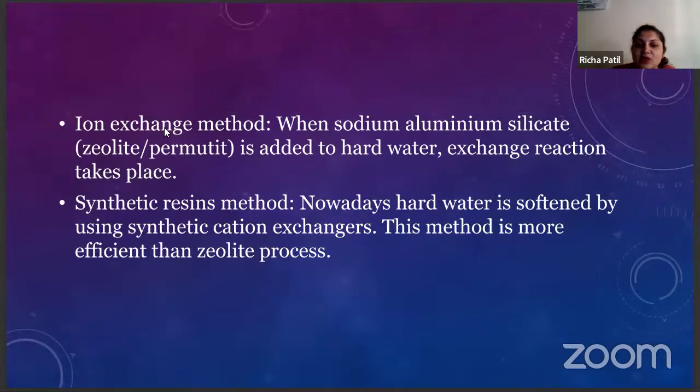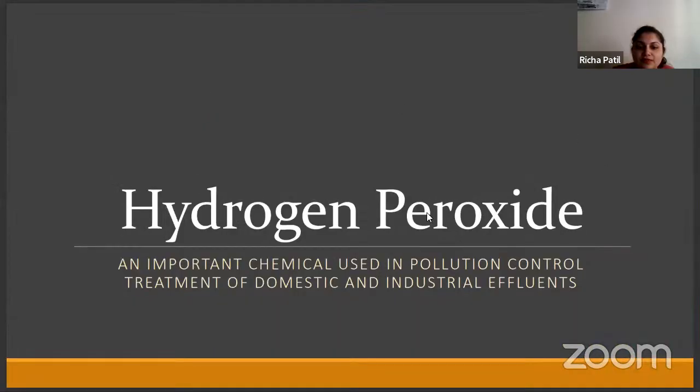Then the ion exchange method. When sodium aluminate silicate is added to hard water, an exchange reaction takes place, so there will be an exchange of ions. Then the synthetic resin method. Hard water is softened by synthetic cation exchangers. This method is more effective than the zeolite method.